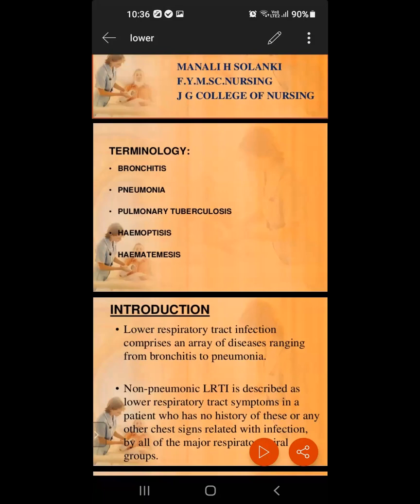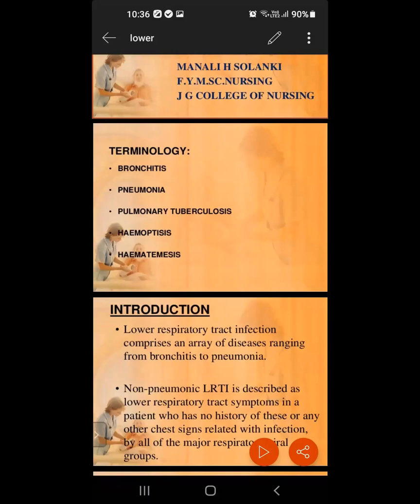It means the infection comprises an array of diseases ranging from bronchitis, leading to pneumonia. That is the lower respiratory tract infection.